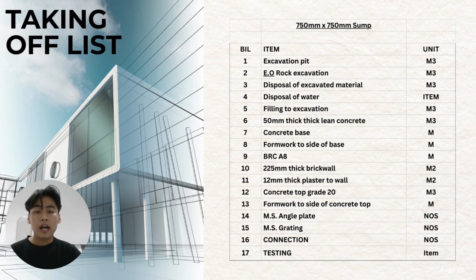After explaining the drain, I will move to the next item, which will be the sump. In our project, we are going to measure a 750 mm by 750 mm sump. The first item will be excavation in pit, in meter cube. The second item will be extra over rock excavation, meter cube.